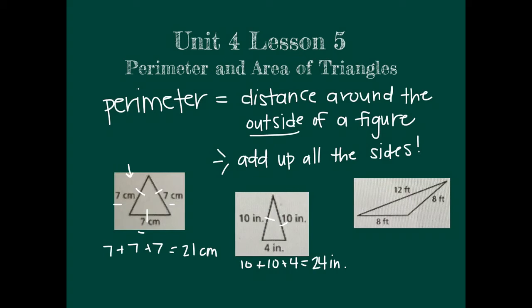The last triangle is a scalene triangle. Ooh, no, it's not. I just noticed that this is 8 and 8, so it is an isosceles triangle again. But in order to find the perimeter, I'll just add 12 plus 8 plus 8. Remember, add up all the sides, and in this case, there are 3 because it is a triangle. 12 plus 8 is 20, plus 8 is 28 feet for the perimeter. So, quick review. Perimeter of a triangle is no different than any other shape. You just add up all the sides to find the perimeter.